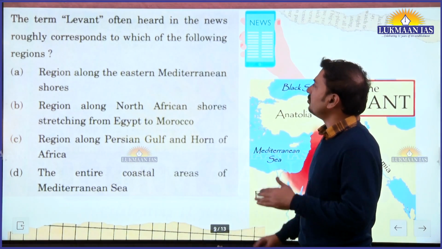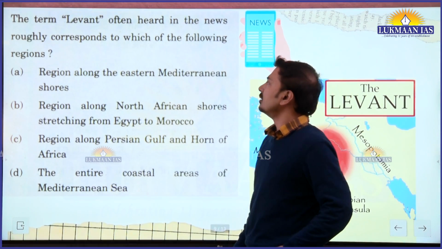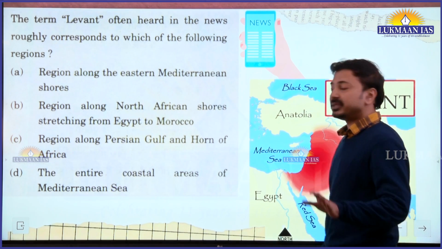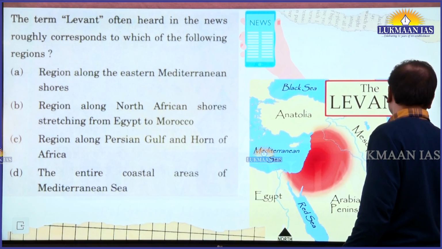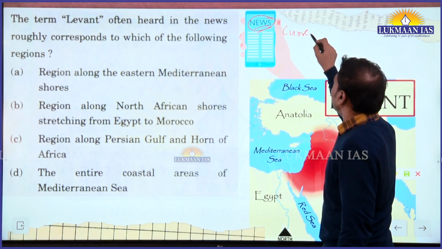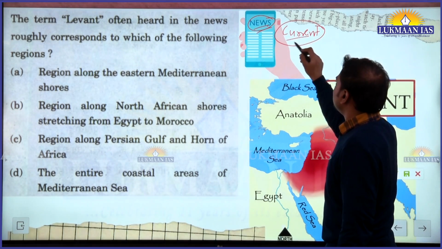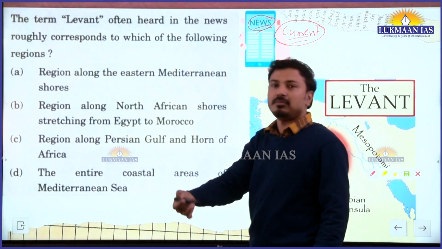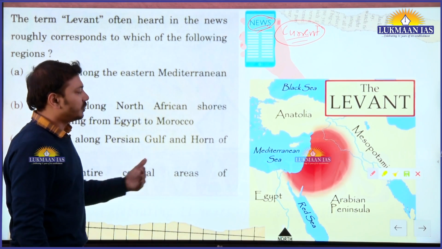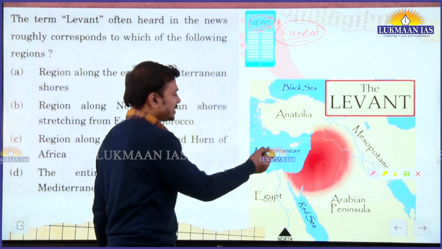Now look at this. The term Levant often heard in news roughly corresponds to which of the following regions? Often heard in news, that means it is frequently in news. That's why current affairs. Places in news from current affairs, world mapping as well as India, are asked, and yes, we also cover such kinds of topics in current affairs lectures.